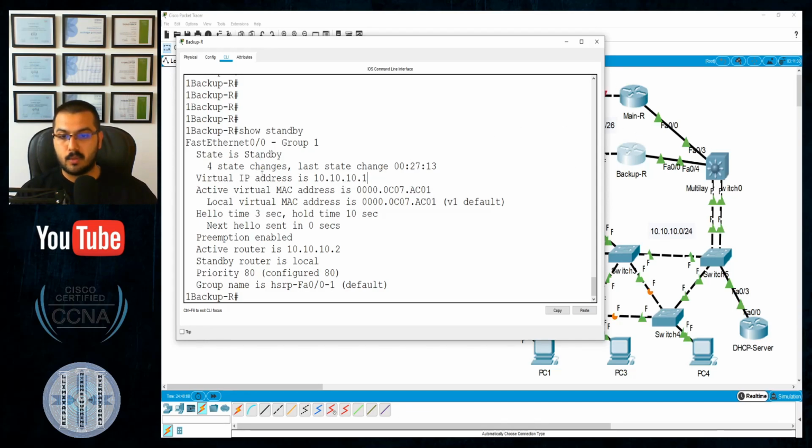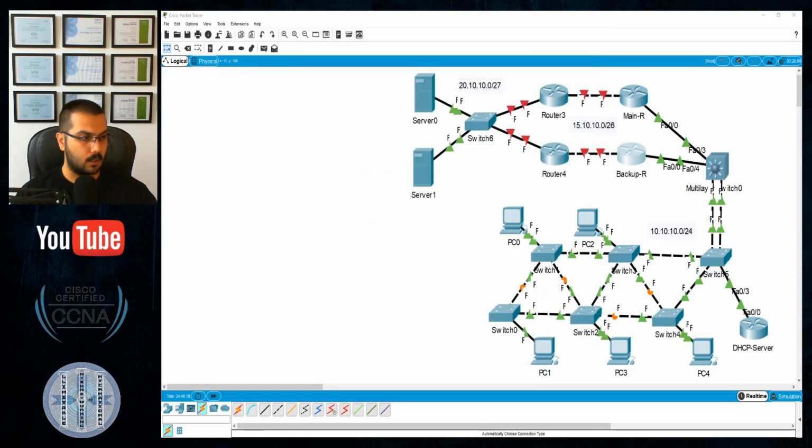The virtual IP address is this one. A virtual MAC address will automatically be generated. The active router is the router carrying this real IP address, which is this one. Preemption is enabled. The standby router is the local router, so right now I am on the standby router. My priority is 80. By the way, it's configured, it's not the default.